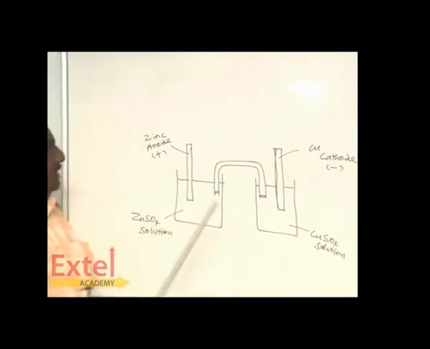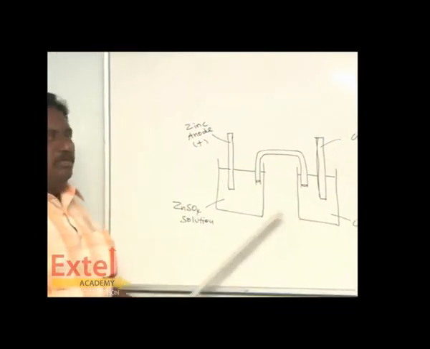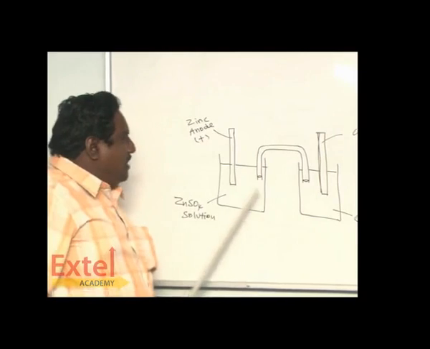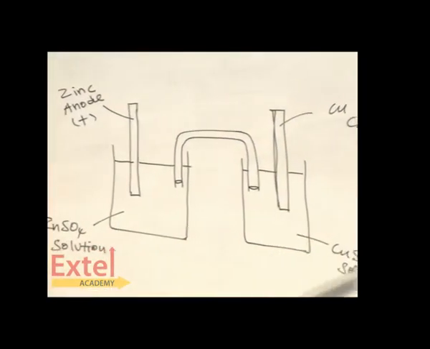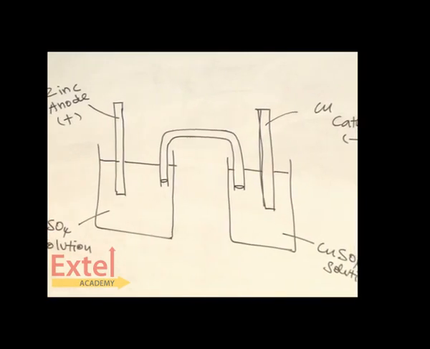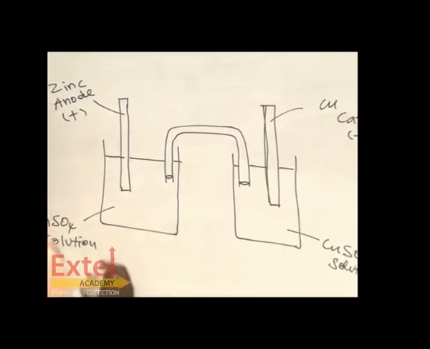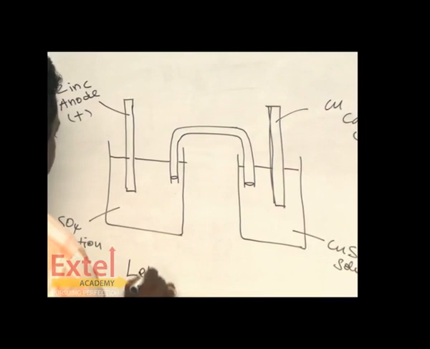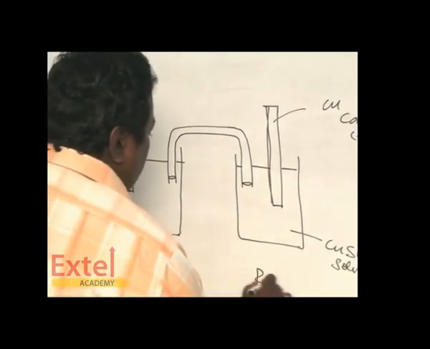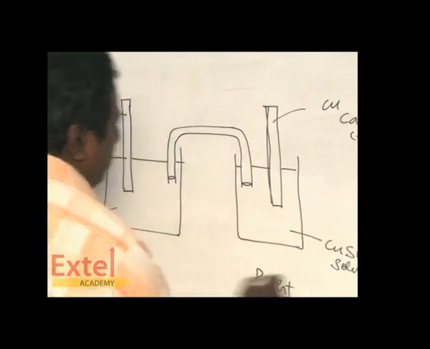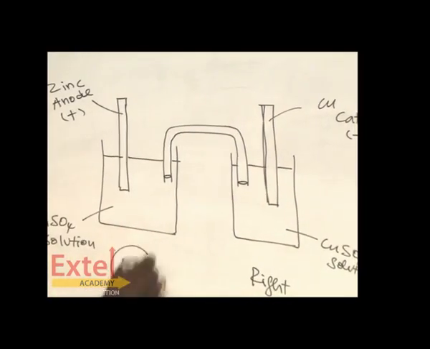Daniel cell has the simple arrangement of 2 beakers. One beaker has zinc sulfate solution and another one has copper sulfate solution. The zinc sulfate solution is called the left compartment and this one is called right.